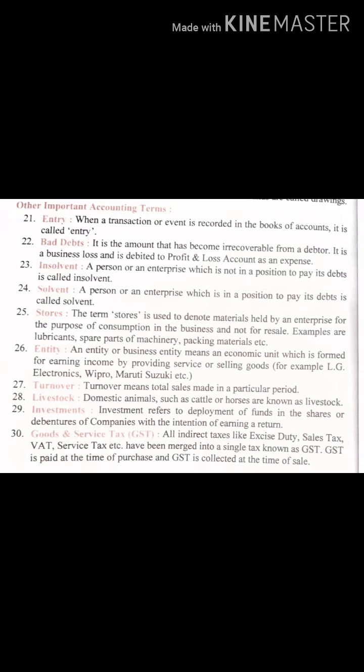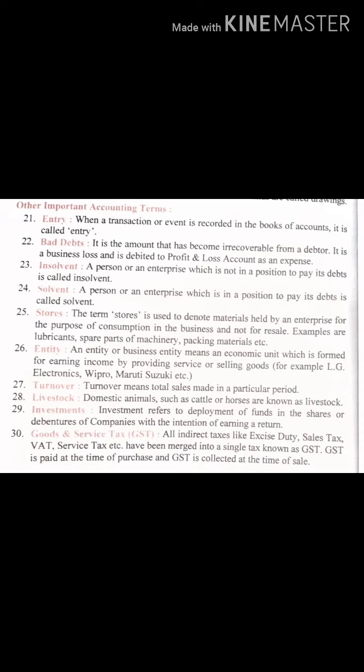Now bad debts. In previous sequences I have explained to you about bad debts. Bad debts means that amount which in business we are assured we will not receive. It is irrecoverable amount, so we call it bad debts.